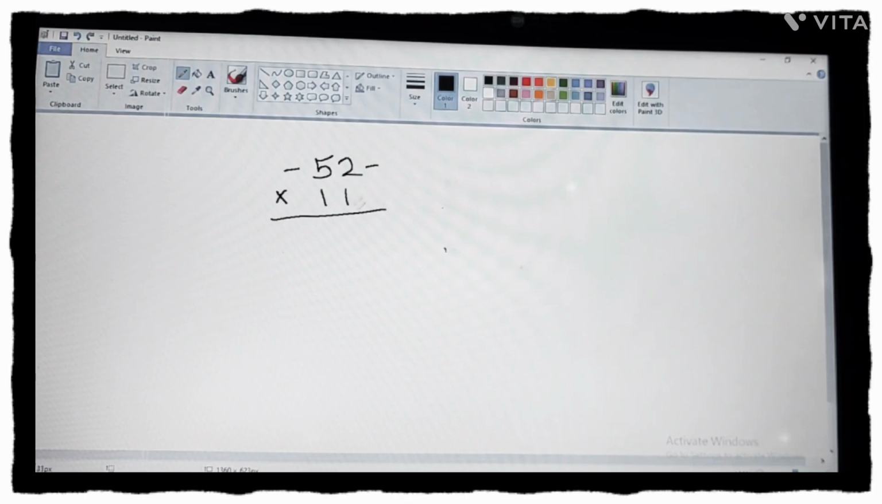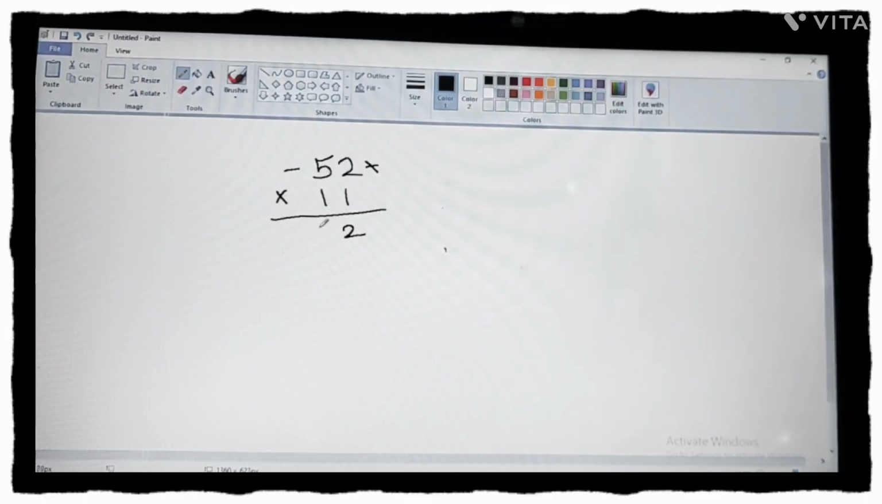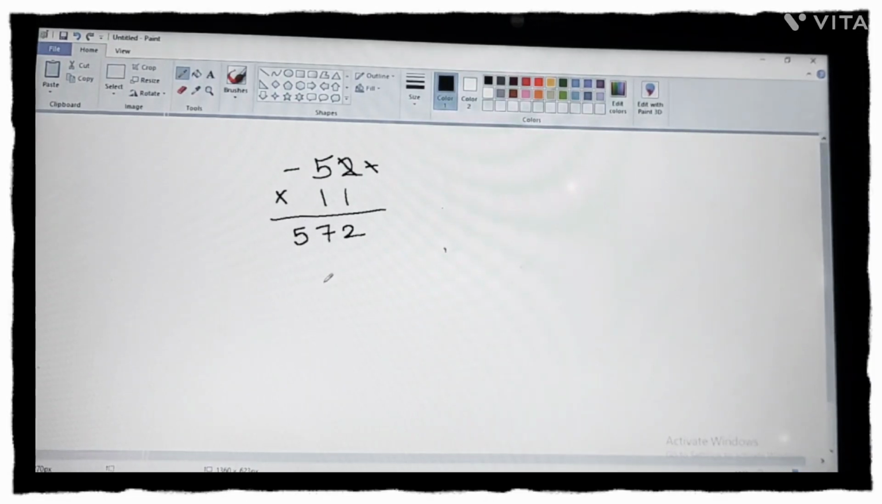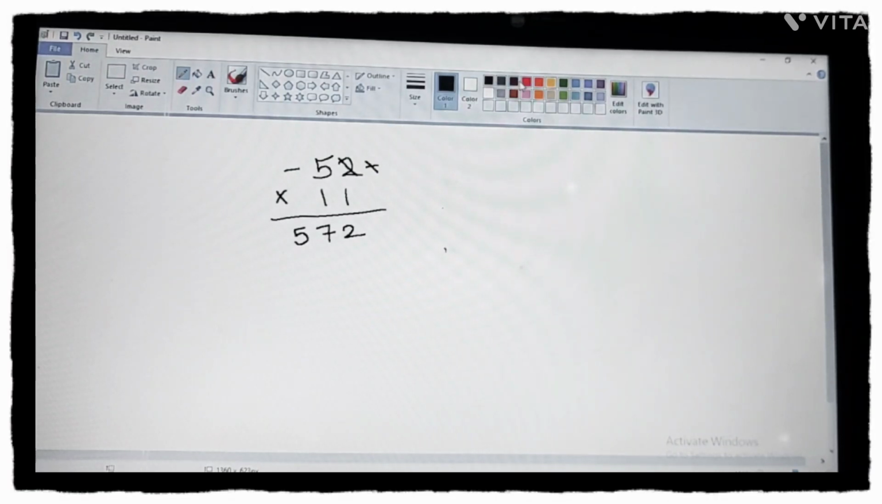So dash plus 2 is 2. Okay, then I'll cut 1 dash. 2 plus 5 is 7. Okay, then I'll cut 2. 5 plus dash is 5. So my answer is 572. Okay, now next number.